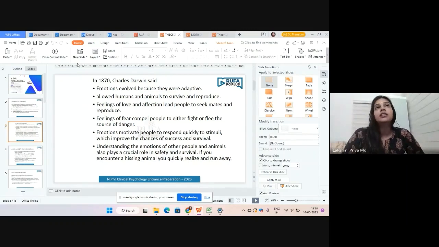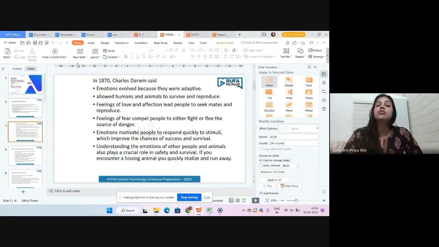For example, animals run from a predator because of fear, or otherwise they will be killed. Only if the deer is afraid of the lion will it run when the lion comes. If the deer is not scared of the lion, it will threaten the life of the deer. So emotions have a survival function.